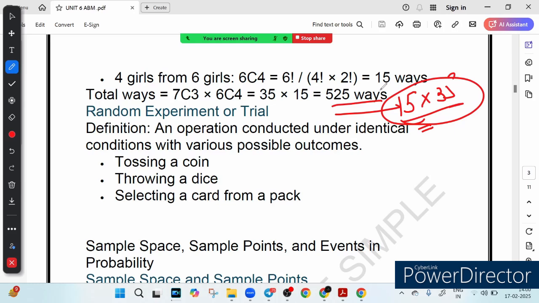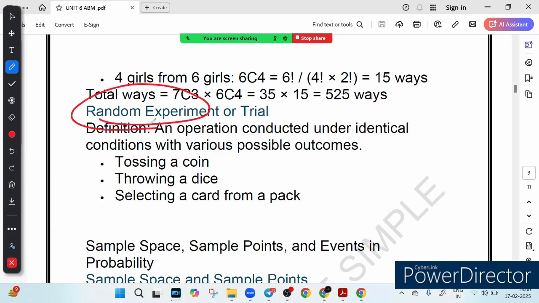Now let's talk about the random experiment or trial. What is the meaning of this so-called random experiment? In simple terms, a random experiment is any action or operation that you perform under identical conditions, but it can lead to different outcomes. You are probably already doing random experiments without even thinking about it. For example, let's say you are tossing a coin. Every time you toss it, the result could be either head or tail.